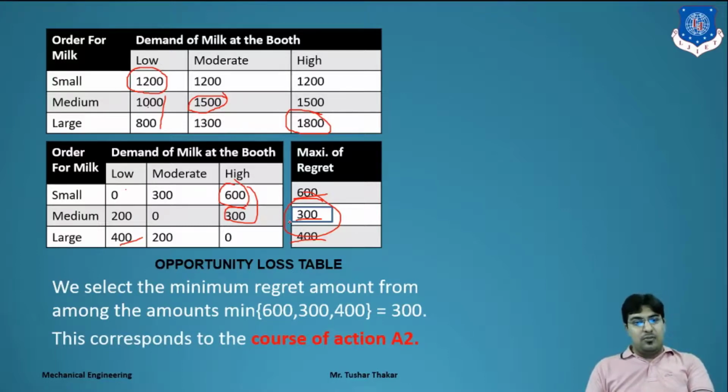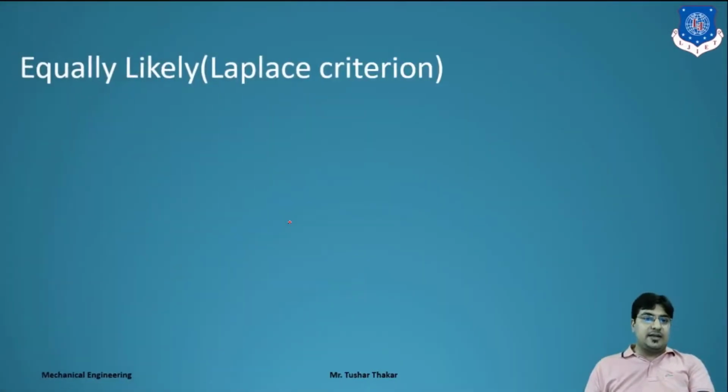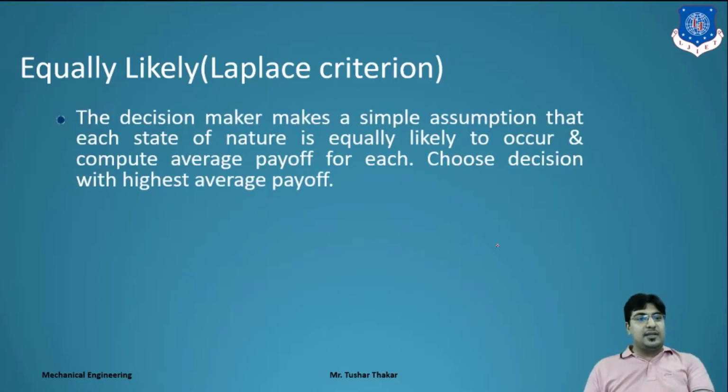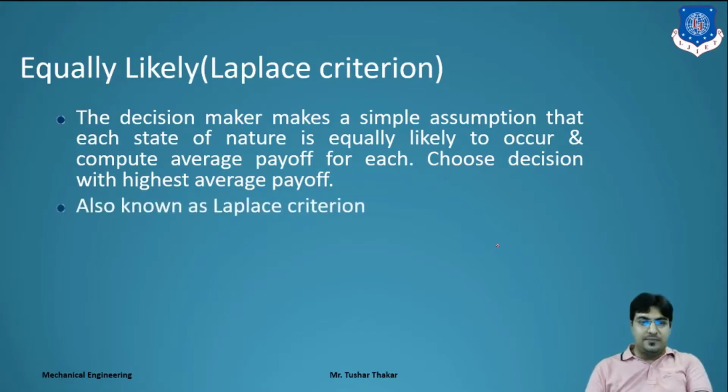Clear? Now we will move forward to the next method, the equally likely, or Laplace, criterion. That is the last criterion of decision making under uncertainty. Let's see. The decision maker simply assumes that each state of nature is equally likely to occur and computes the average payoff. So in Laplace we think that all the states will be equal. They choose the decision with the highest average payoff. That is known as the Laplace criterion.